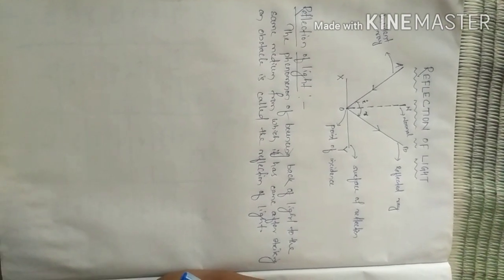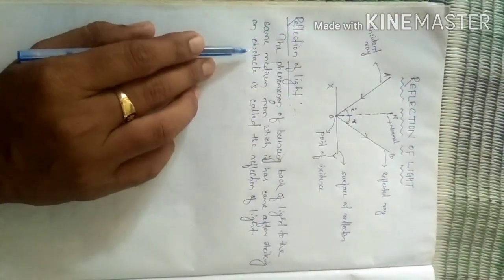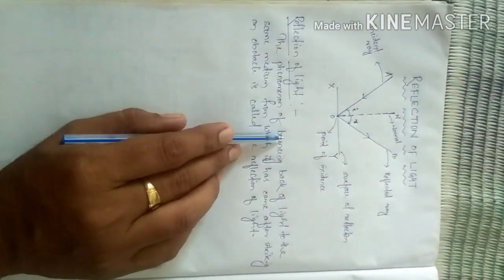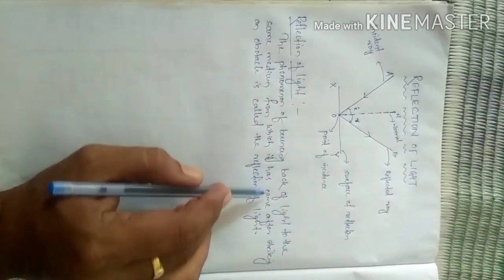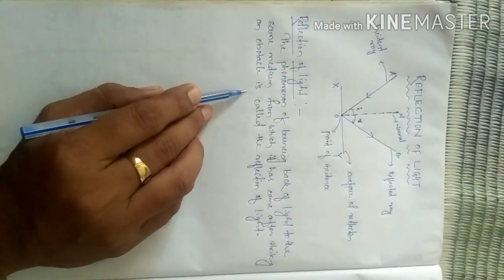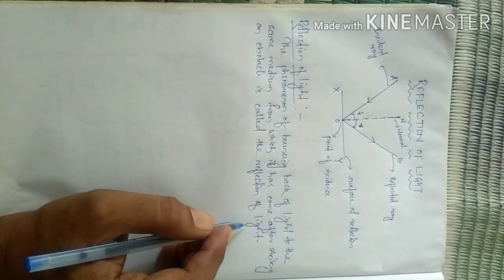Dear student, today we are going to learn about the concept of reflection of light. First of all, we will come to know about the reflection of light. The phenomenon of bouncing back of light to the same medium from which it has come after striking an obstacle is called the reflection of light.